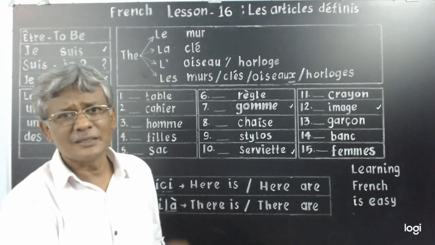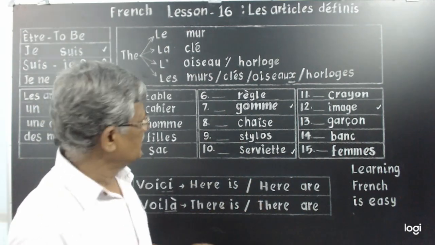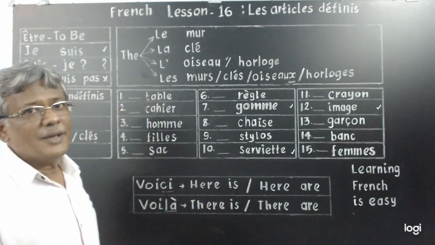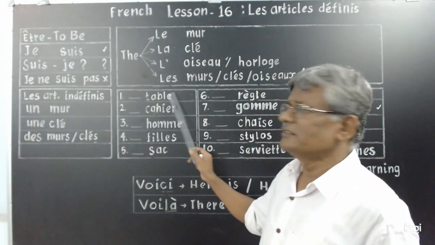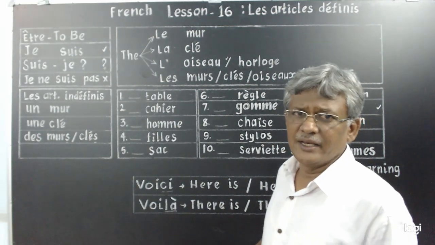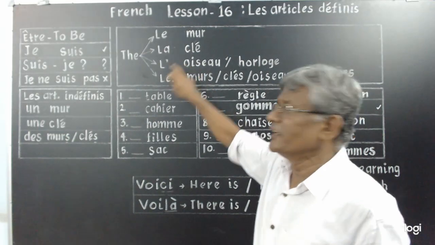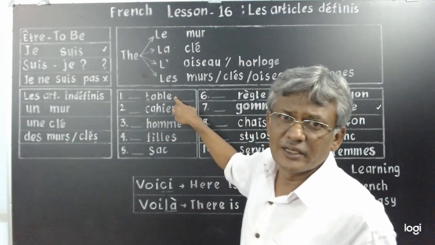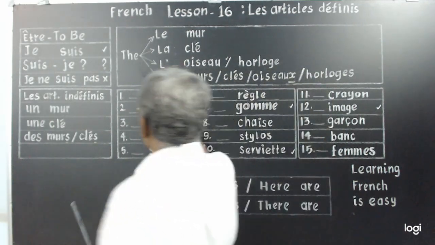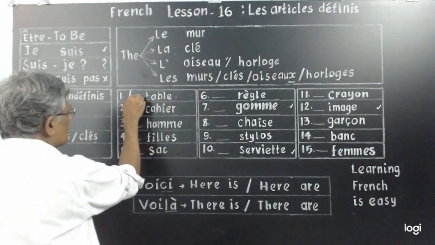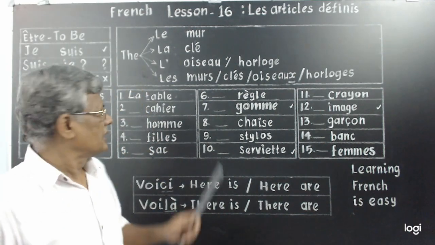Now let's do some exercises. Table, masculine or feminine? Guess. You know. Table is masculine or feminine? Feminine. What do I write here? Le, la? Feminine singular, correct? So what do I write? La, correct? So I write la here, L, A, fine, la.